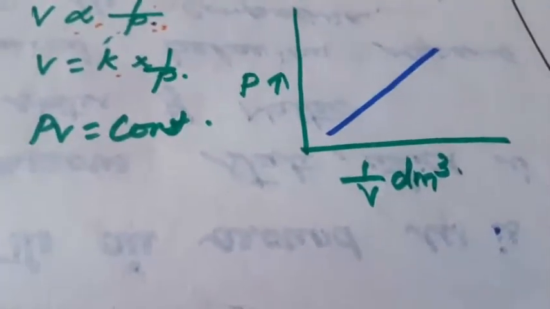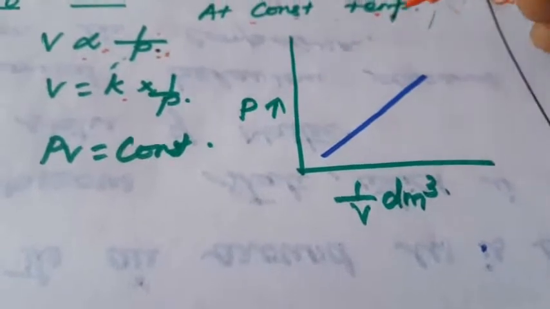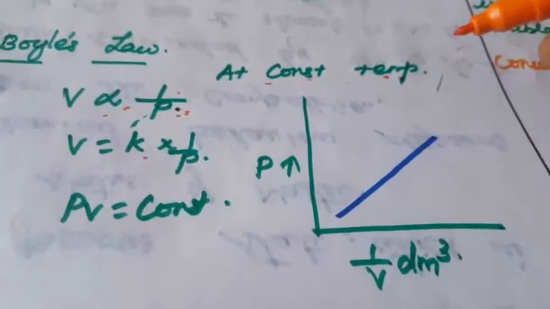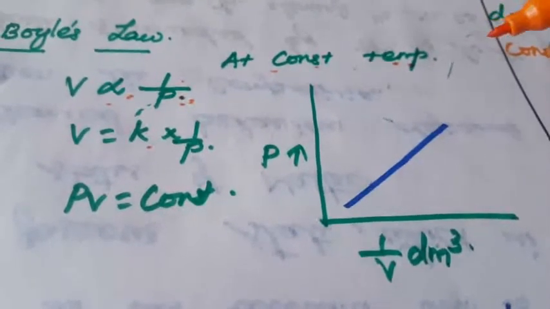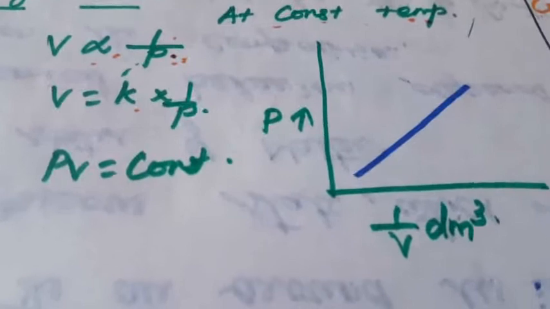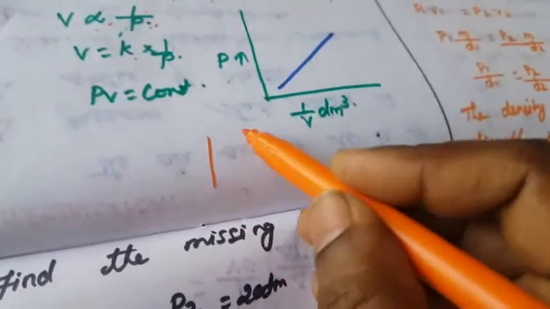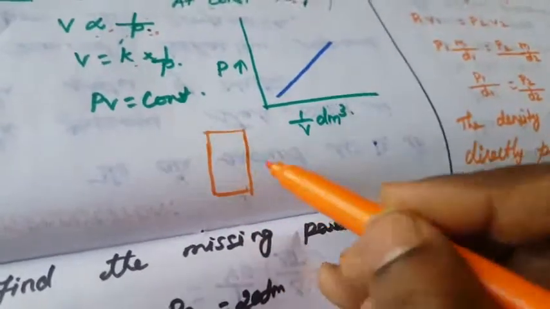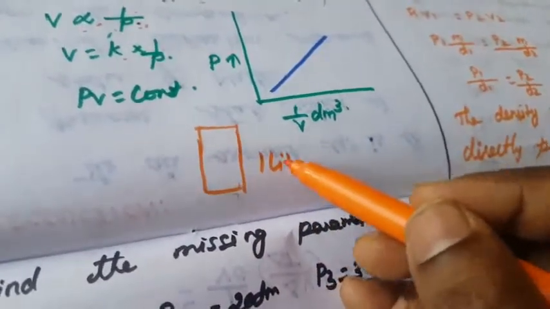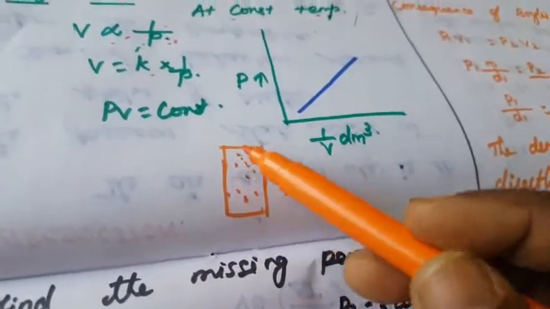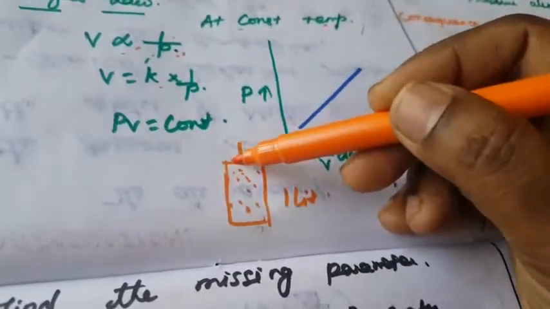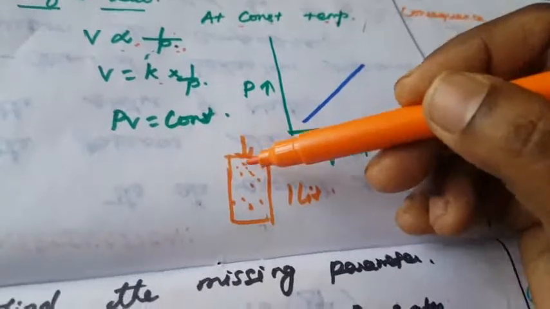Another one: what is the meaning of this? At constant temperature, it will be constant throughout the reaction. When a gas is compressed to half of its volume, suppose we take one container full of gas, a 1 liter container full of gaseous molecules. Now we apply some pressure. Suppose a piston is applied here. What will happen? The volume will be reduced.